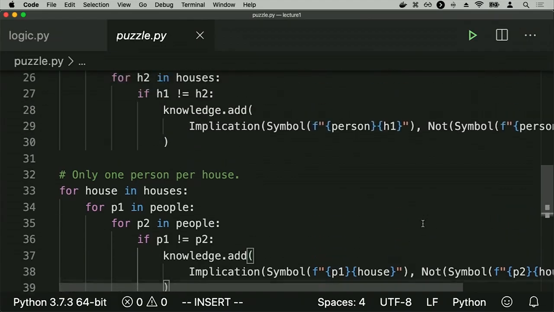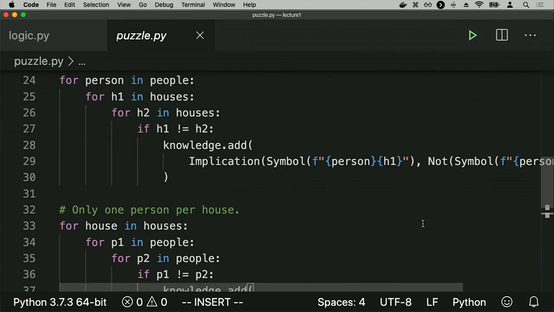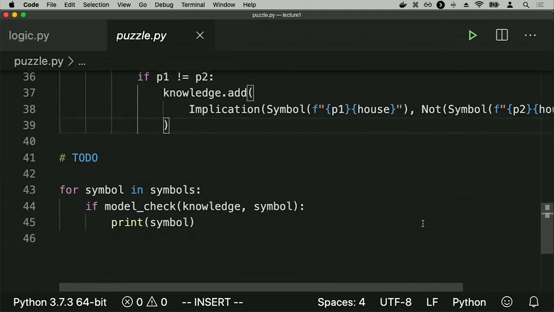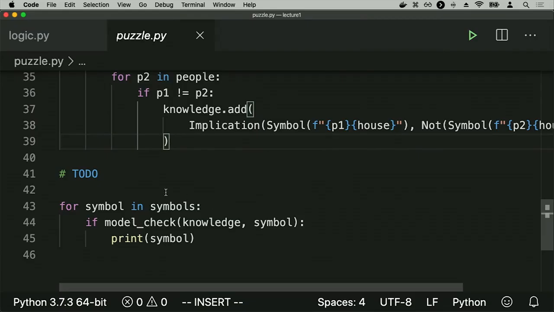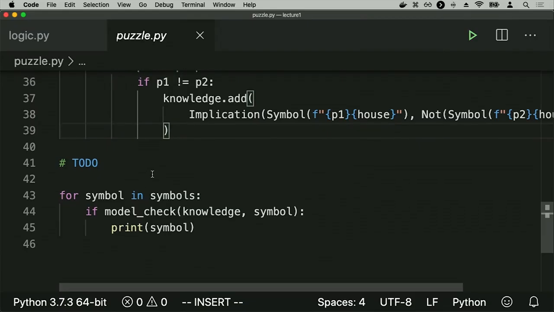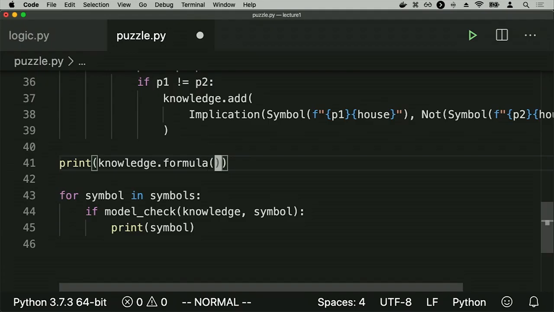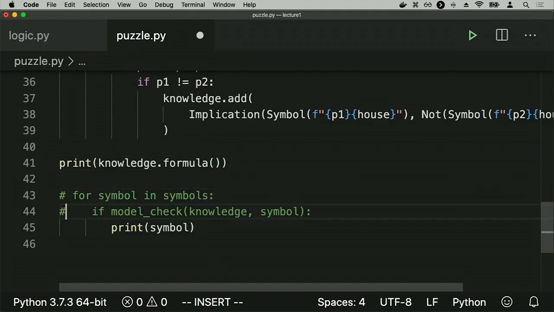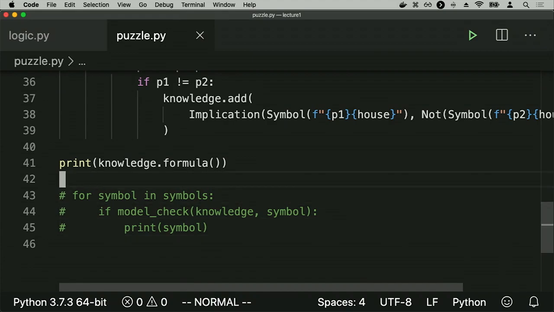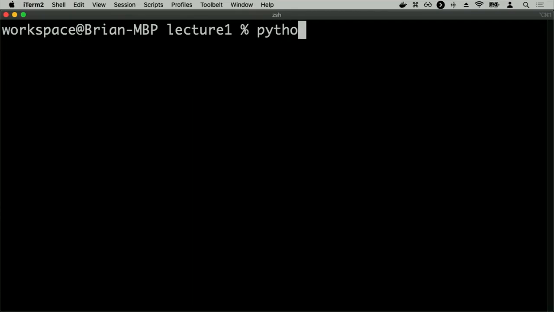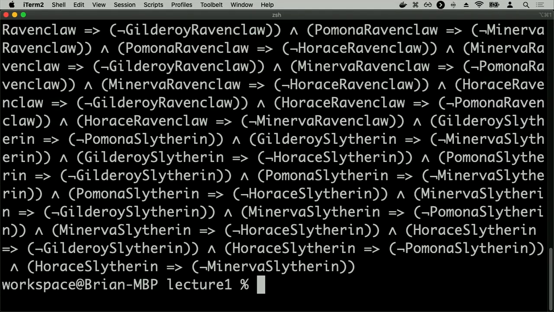So here I'm just encoding the knowledge that represents the problem's constraints. I know that everyone's in a different house. I know that any person can only belong to one house. And I can now take my knowledge and try and print out the information that I happen to know. So I'll go ahead and print out knowledge.formula just to see this in action. And I'll go ahead and skip this for now, but we'll come back to this in a second. Let's print out the knowledge that I know by running python puzzle.py.